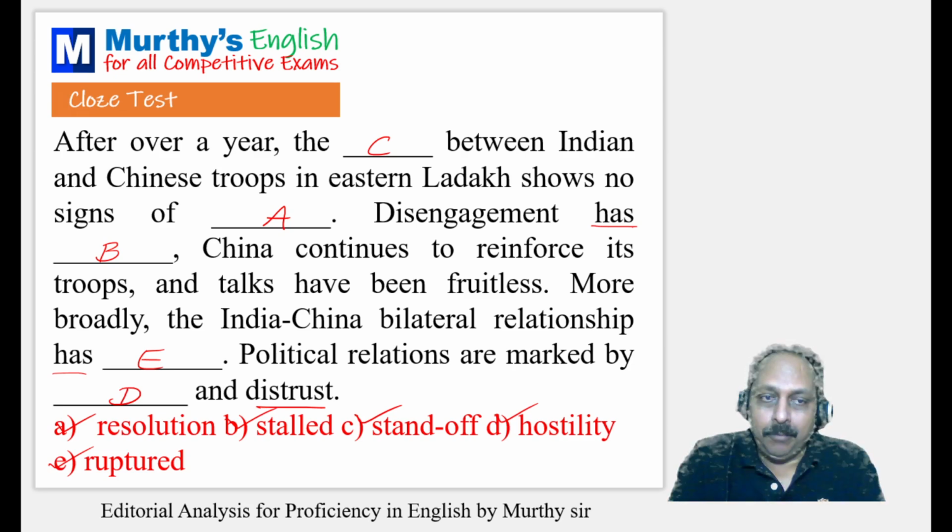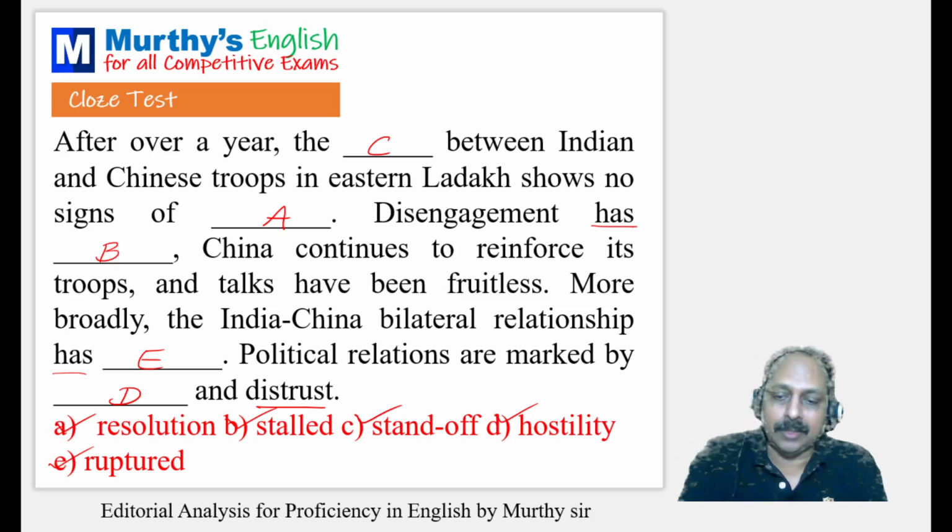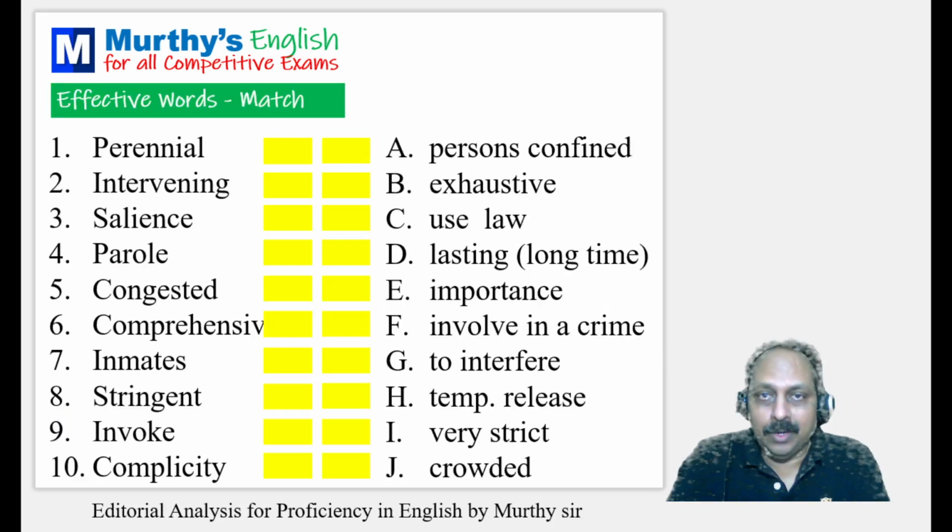China continues to reinforce its troops and talks have been fruitless. More broadly, the India-China bilateral relationship has ruptured. Political relations are marked by hostility and distrust. Hostility, an important word we have got recently. Unfriendly, better word, antagonistic. And typical combinations, antagonistic attitude, antagonistic behavior, hostile statement, hostile comment, any of these, hostile situation.